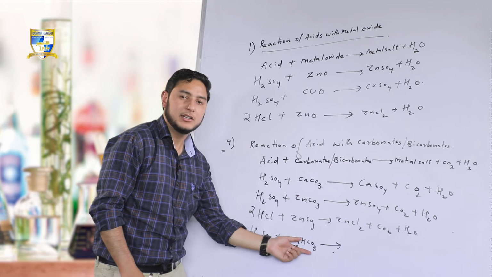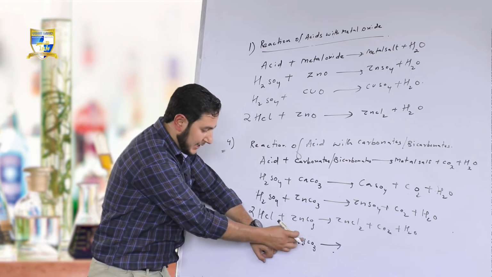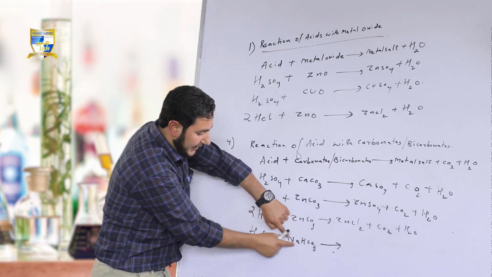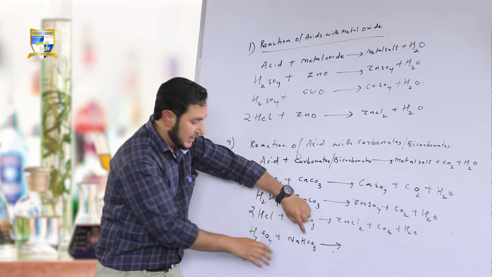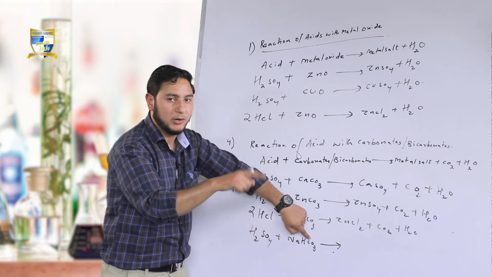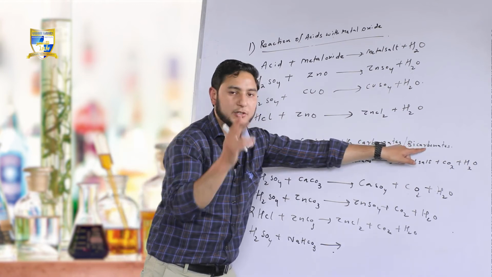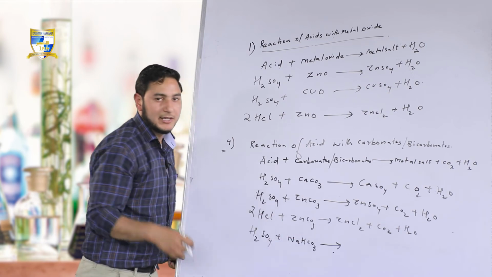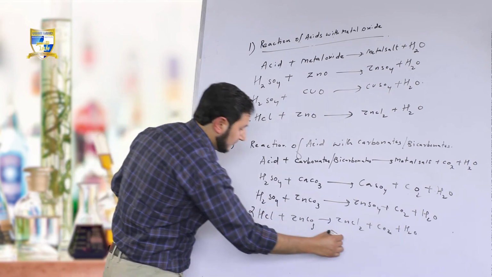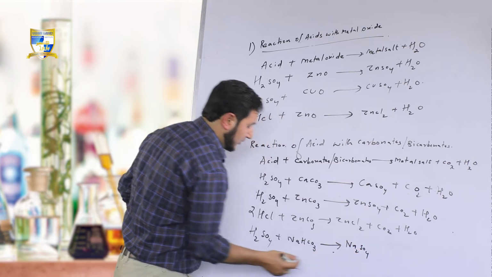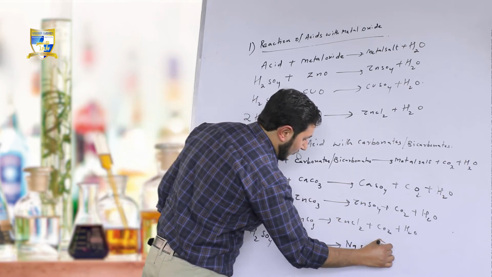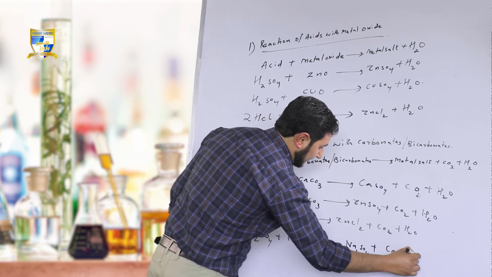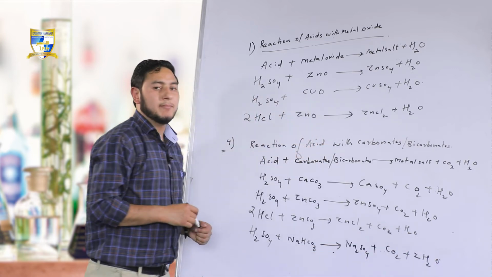sodium hydrogen carbonate. There is metal, there is hydrogen, there is carbonate part. So there are 3 parts: Na is sodium metal, H is hydrogen, CO3 is carbonate. It becomes metal hydrogen carbonate, which is also called bicarbonate. Bi means 2, not only metal and carbonate but including hydrogen. That's why we say metal hydrogen carbonate. There will be formation of Na2SO4, sodium sulfate plus water plus carbon dioxide. Fine. Now we can balance the reaction.